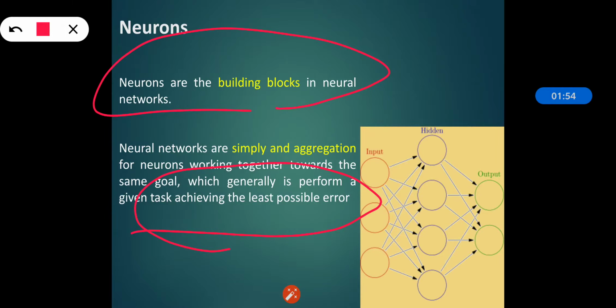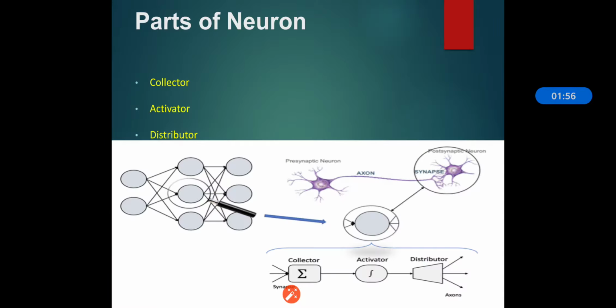So there are the parts of neurons that we will see. The parts of neurons are collector, activator, and the distributor. So the collector, as its name suggests, its function is to aggregate the incoming connection from other networks. In biological terms, it is known as the synapse connections. Now why am I talking about biological connection? Because neuron is inspired from biological neuron.